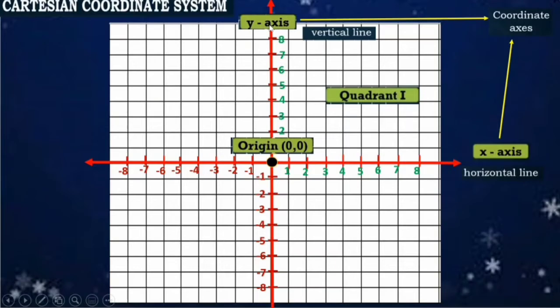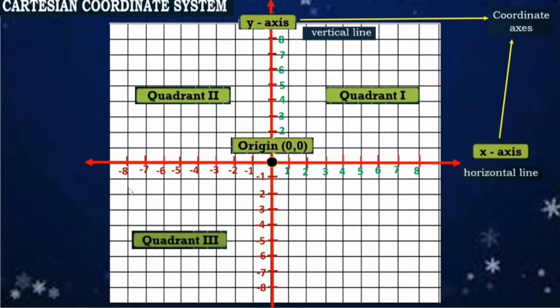So from here, going there, extendable po yan. So if we have quadrant 1, we have also quadrant 2. This is the region of our quadrant 2. Next, quadrant 3. This is our quadrant 3. And the last one is our quadrant 4. This is the region of our quadrant 4. Okay?